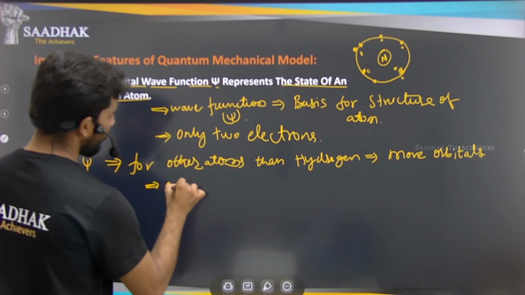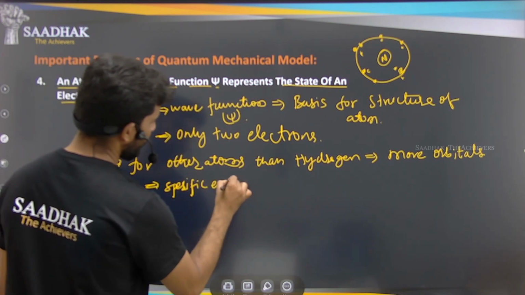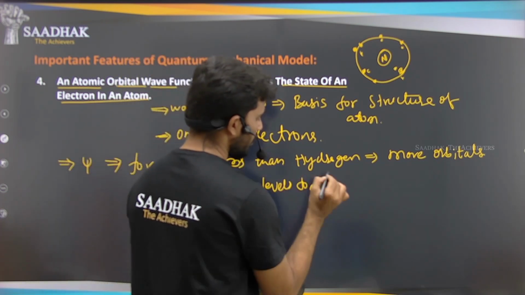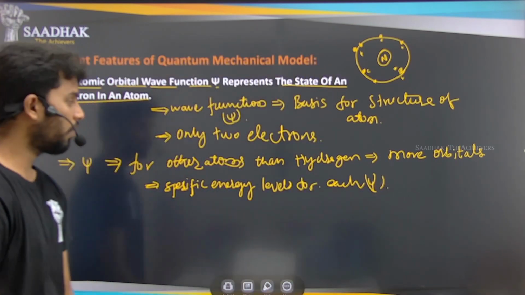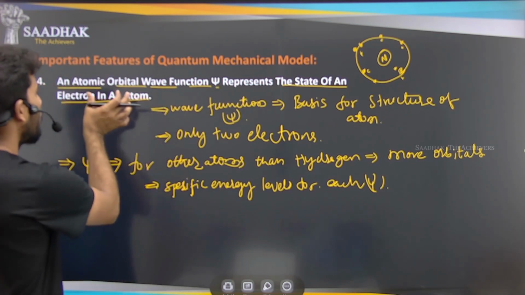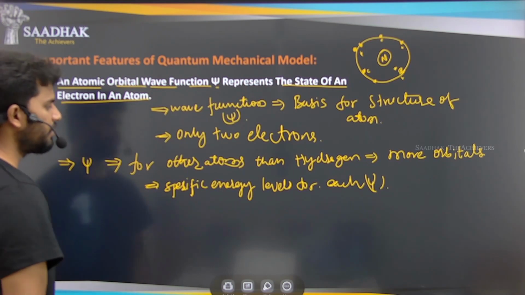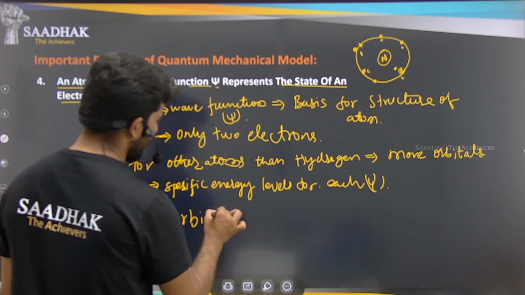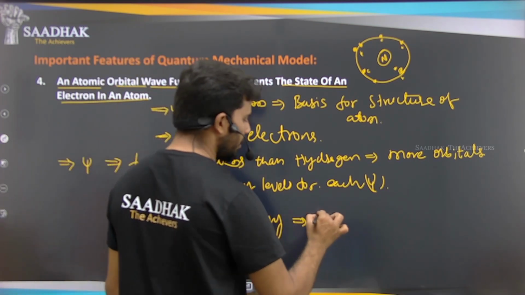Which has specific energy levels for each wave function, right? So that will give us more energy levels, that is, more atomic orbital wave functions, which means more orbitals, right? So what happens here? The orbital energy will be increasing